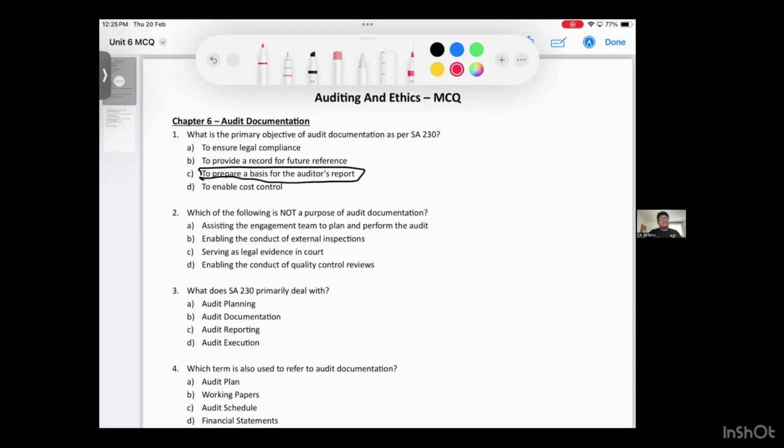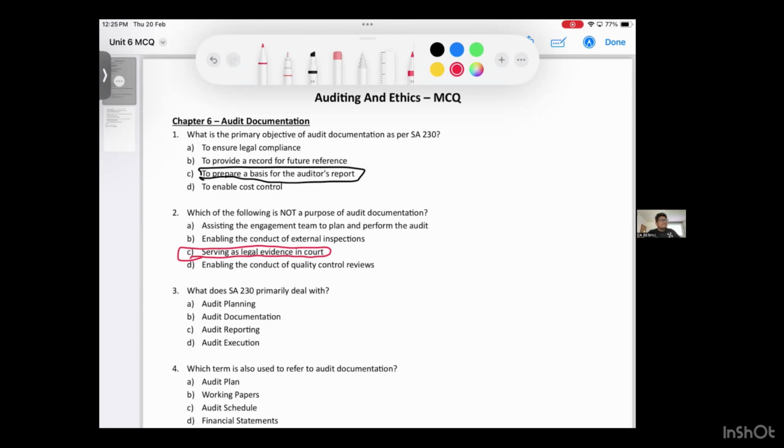All are the purpose only, but listen properly: we cannot submit our audit documentation in court, because if we want to submit documentation in court, there will be an audit called forensic audit. What is a forensic audit? Whenever there is a case, to do an investigation, they will conduct forensic audit, and only the forensic audit file will go to court. Normal audit documentation will not go to court. So which of the following is not a purpose? Option number C.